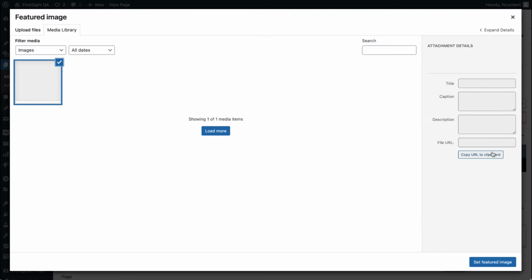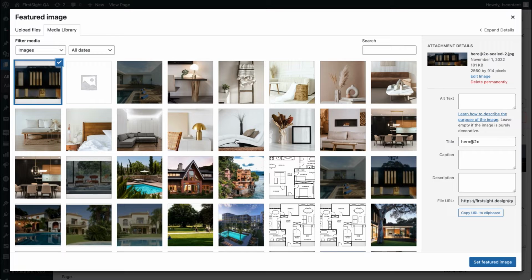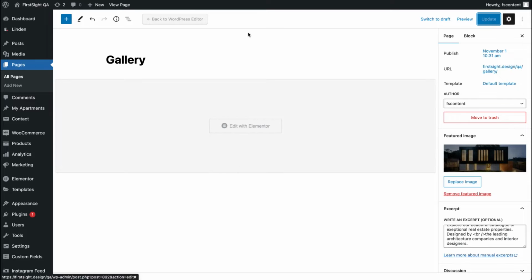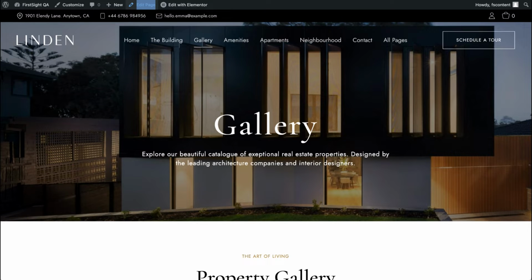To change it, simply click on it, and you'll be able to choose a different image from your media library. Choose a different one, click Set Featured Image, click on Update, and that is how you can change your hero image. Let's go back to our customizer. Let's see what we have there next.